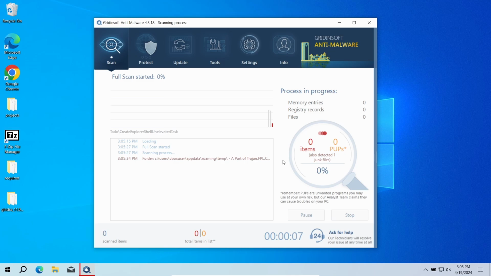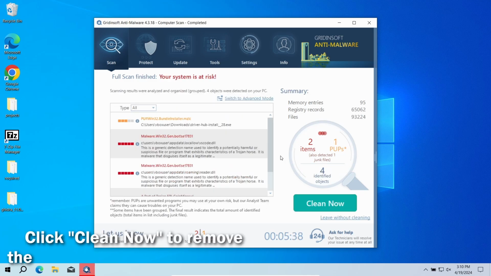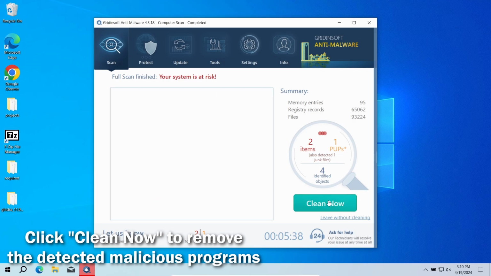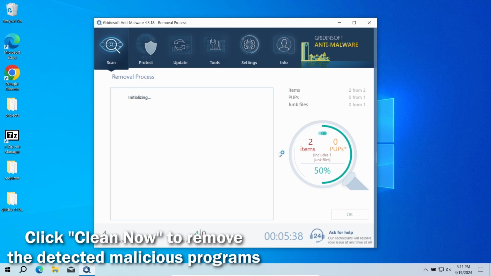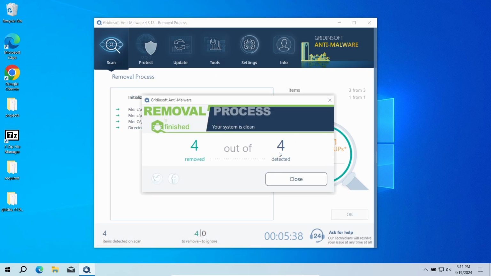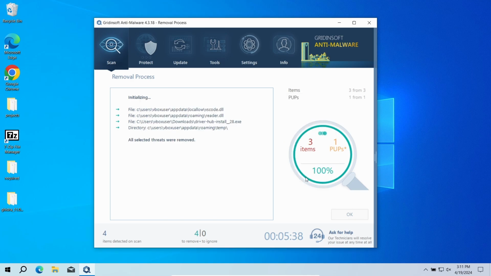Download it by the link in the video description and run a full scan. This will check the entire system down to the hidden folders and system configuration files. The process will take around 15 minutes. After the scan, click Clean Now to remove the detected malicious elements. This will delete all the pieces of the malicious program, both the Adware part and spyware. Now the system is clean.